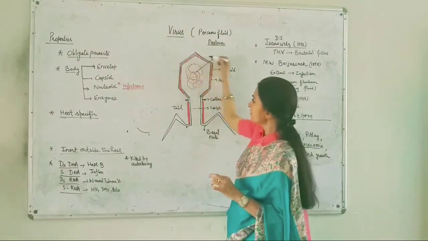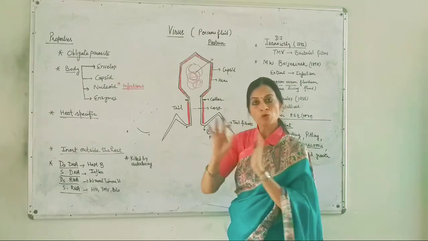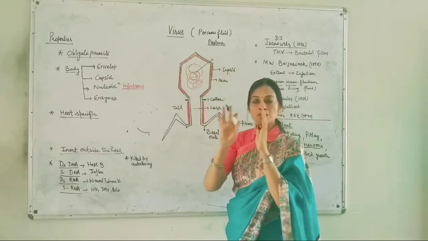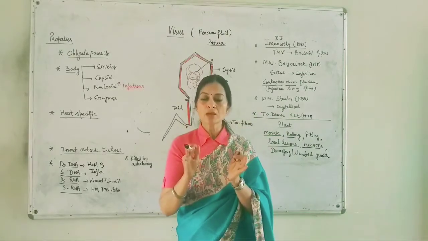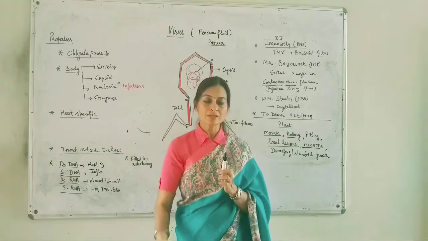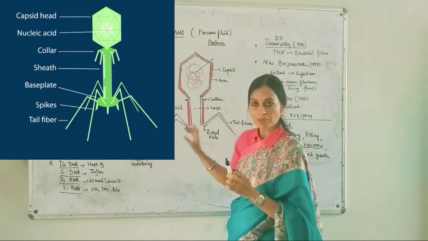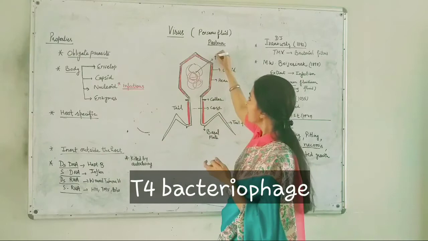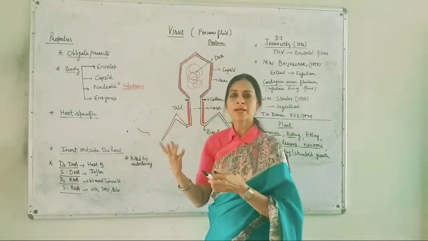So this capsid cover is holding this genetic material, which can be DNA or RNA, and there is no cytoplasm or matrix. Actually this is a hollow box type of structure, an empty box, but holding a thread which is the genetic material of this virus. Here, this is actually a diagram of a bacteriophage, and this is DNA. I have shown the DNA here, but if it is another virus, it can be RNA also.